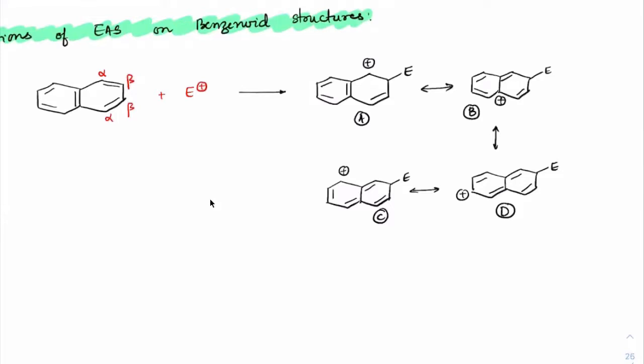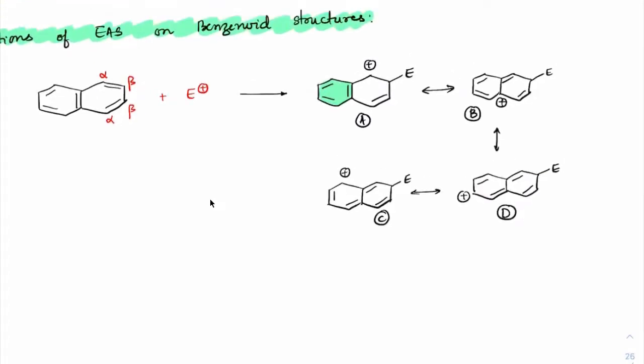Four canonicals, they are definitely not equivalent. A, sir. Very good. A is most contributing because A is the only one which has a complete benzene ring. The other forms do not have a complete benzene ring; this is anti-aromatic, this is anti-aromatic. So only one has the complete benzene form, and you can see A is the most contributing structure.